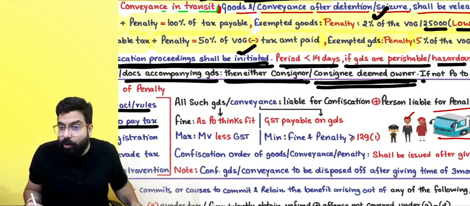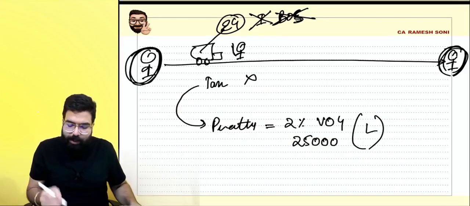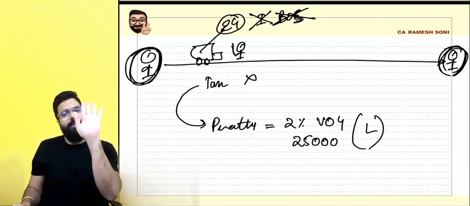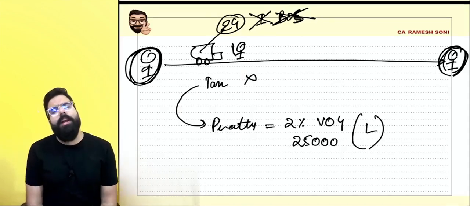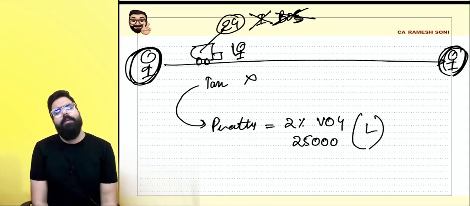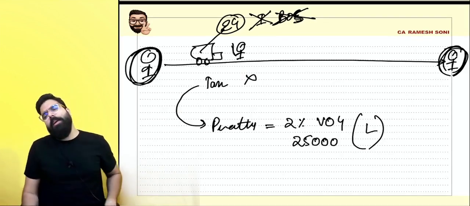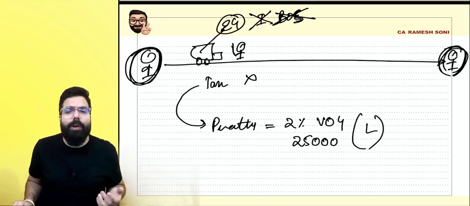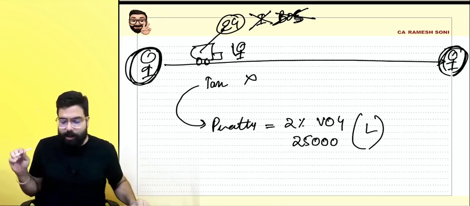If invoice or documents are not there, then the proper officer will decide. So if the truck is caught on the way and the invoice is there, then based on the invoice, whoever is the owner, the consignor or the consignee, will be decided. If the invoice is not there, then the proper officer will decide. The officer who has caught the goods will decide who is the owner.